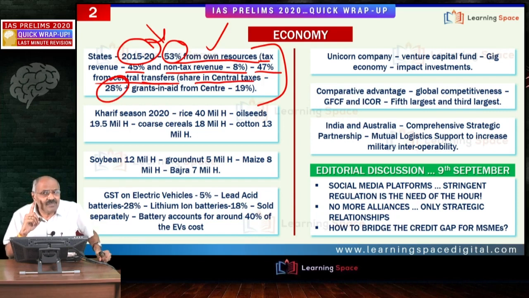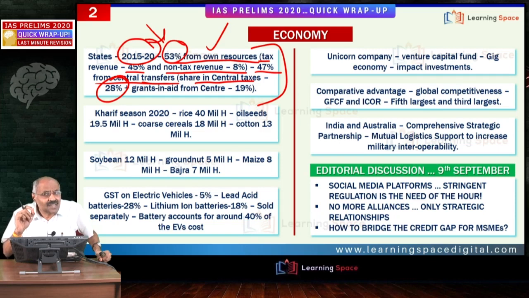41% that is recommended for 2020-21. Please don't forget 15th Finance Commission, that will be for 6-year period. It gave interim award. In the interim award, it gave 41% transfers of the taxes which are to be shared between center and the states.